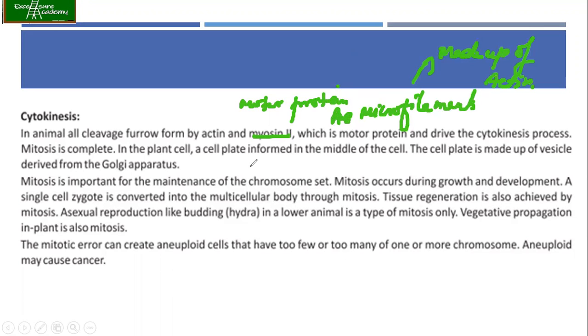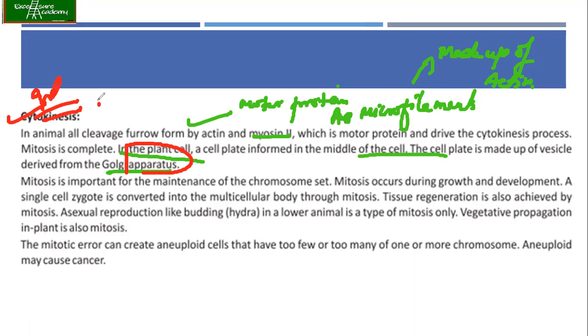Now in the plant cell, the cell plate is formed in the middle of the cell. Now this is made up of the vesicles derived from the Golgi apparatus. Now this is also very important. Okay. So in the case of animals, the cleavage furrow is formed by the actin and myosin 2 proteins, which are the motor proteins. Okay. In the case of plants, it is formed in the middle of the cell. Now these are formed by the vesicles derived from the Golgi apparatus. So this is very important to remember.